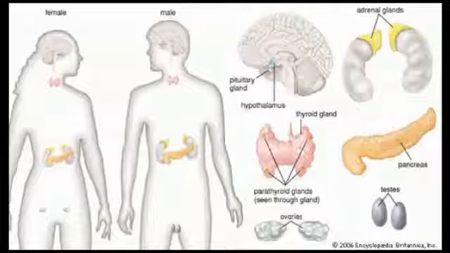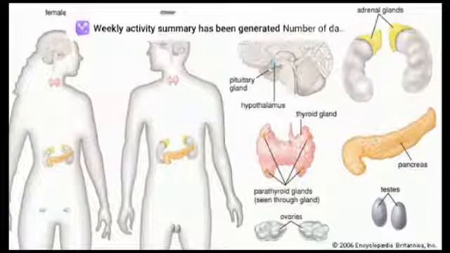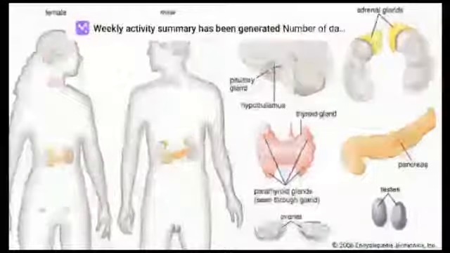These hormones are directly poured into the bloodstream. They are not carried by ducts. They are ductless glands, remember that. They do not have any ducts. They are secreted by the cells and directly transferred into the bloodstream.